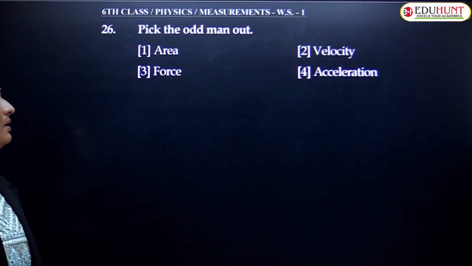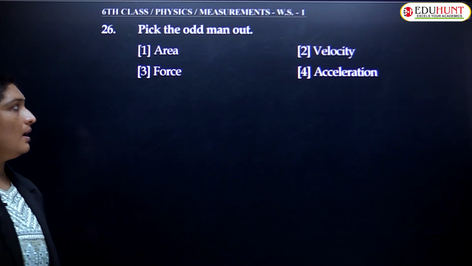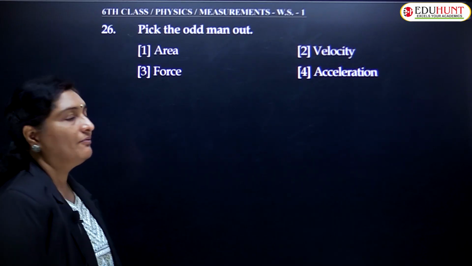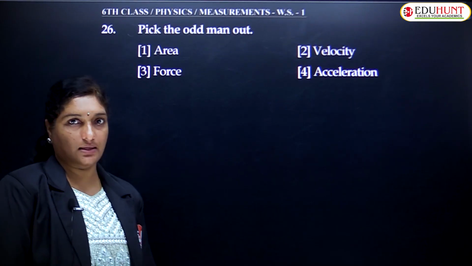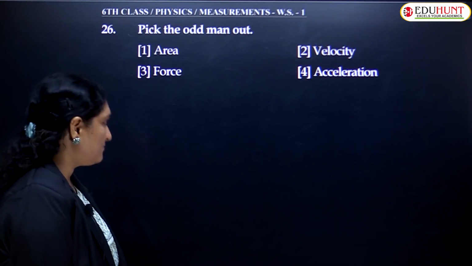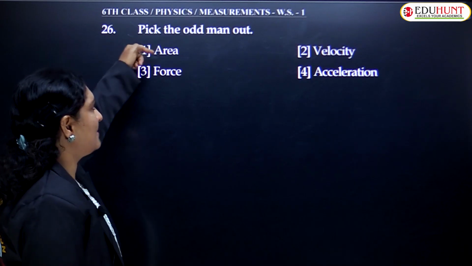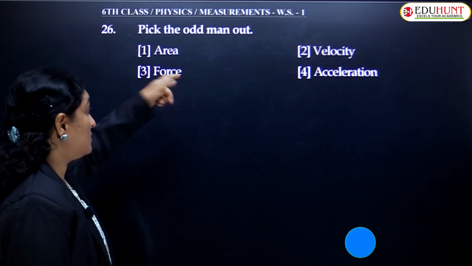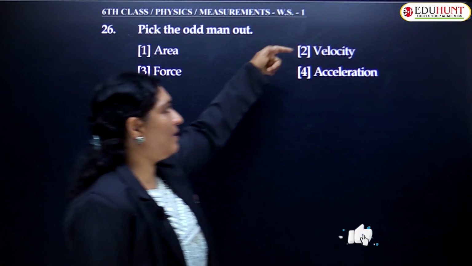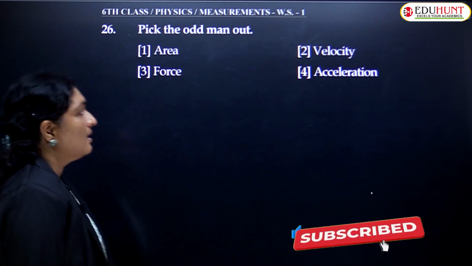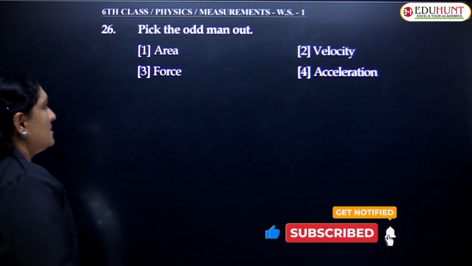Pick the odd man out. Earlier, I told you, fundamental and derived quantities both are there, but this seems to be a little different. Okay. Area means length into breadth. Force means mass into acceleration. Velocity means displacement by time. Acceleration means velocity by time. So what exactly makes the difference is area.